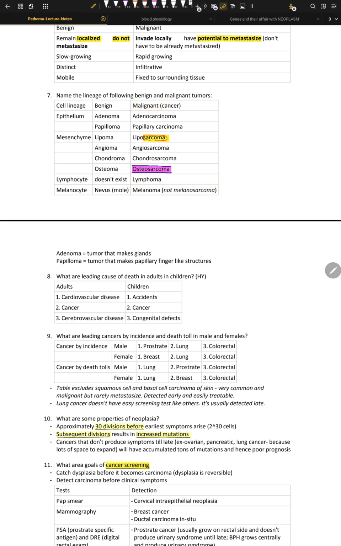Now, why do we have oma in benign tumors? It's a good question. Oma simply means tumor in Greek, so early pathologists named these lumps oma. That's why we have osteoma, chondroma, angioma, except for some malignant exceptions, which are melanoma, lymphoma, and seminoma. These are malignant. Now let's try to understand one by one.